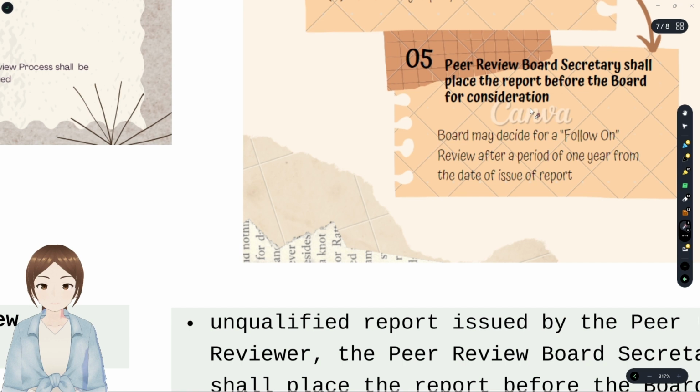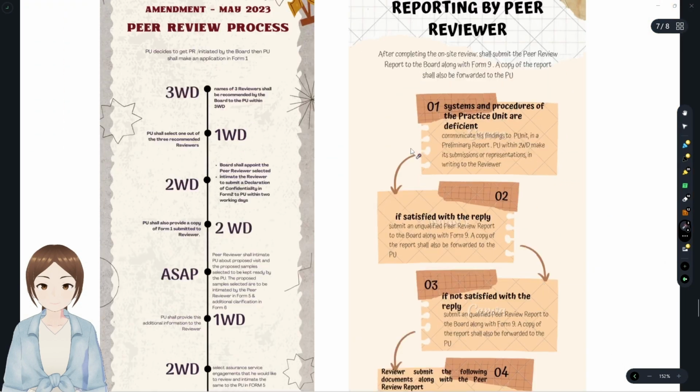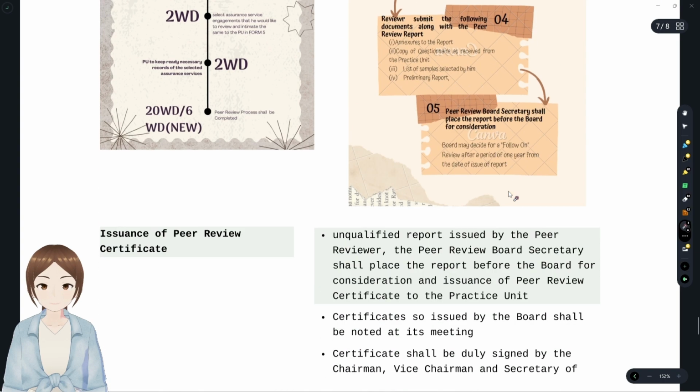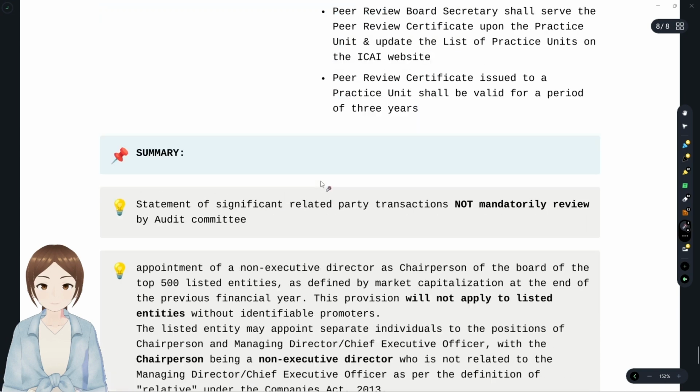When he gives a qualified report, the board may decide for a follow-on review after a period of 1 year from the date of issue of the report. So these are the process and reporting process by the peer reviewer. And the summary here is, these summaries are not so super important, but when you go 1 hour before the exam, just refer to this. It would be more helpful.